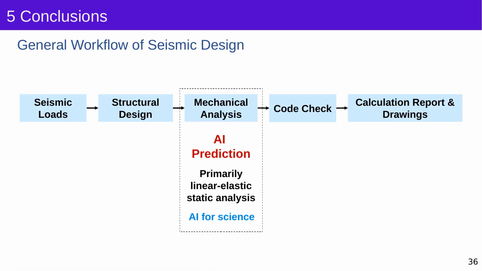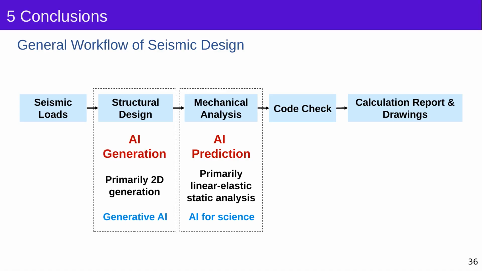If we look at individual stages, AI prediction can help with the analysis. Much of routine structural design uses linear elastic analysis, so these tasks are comparatively easy for AI. We can also use AI generation for structural design. Many of our drawings are two-dimensional, so two-dimensional generation provides a practical starting point.